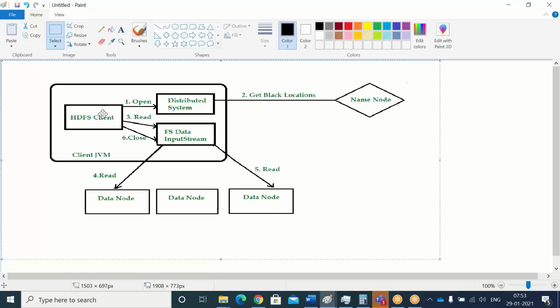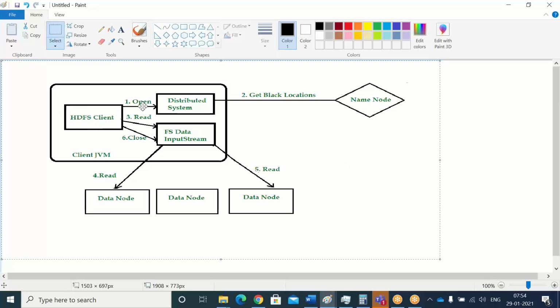Then you are just reading, like our cat command, simple cat only, right? How do you read files in Unix? Cat, right? See, Unix and Hadoop read and write commands are very similar. Just there will be some extra prefix or suffix. That I will tell you. Okay, you are just going to read by using the cat command.